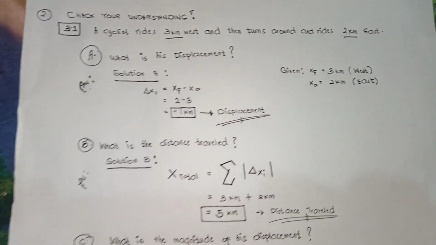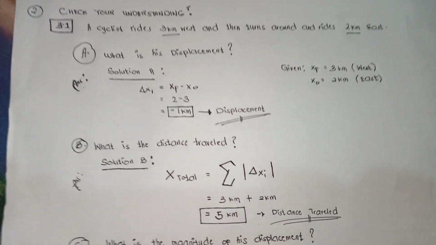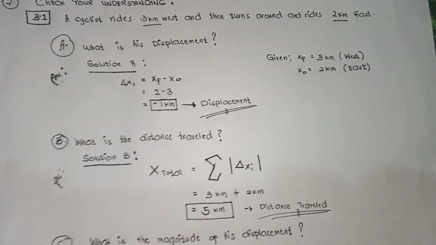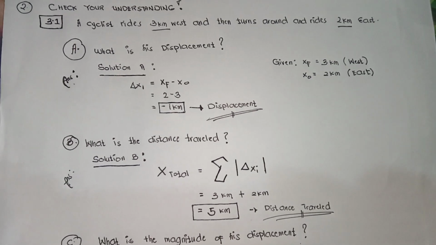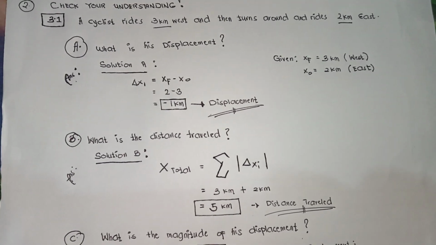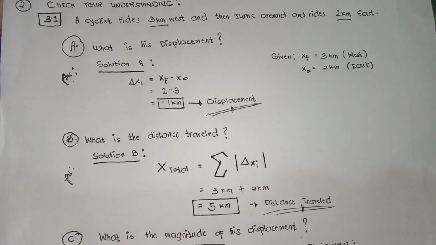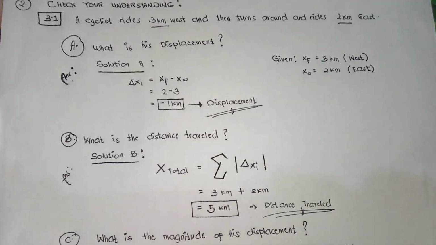So the solution for A is delta x equals x sub f minus x sub 0 equals 2 minus 3. So we have the answer negative 1 kilometer. So the negative 1 kilometer is the displacement.